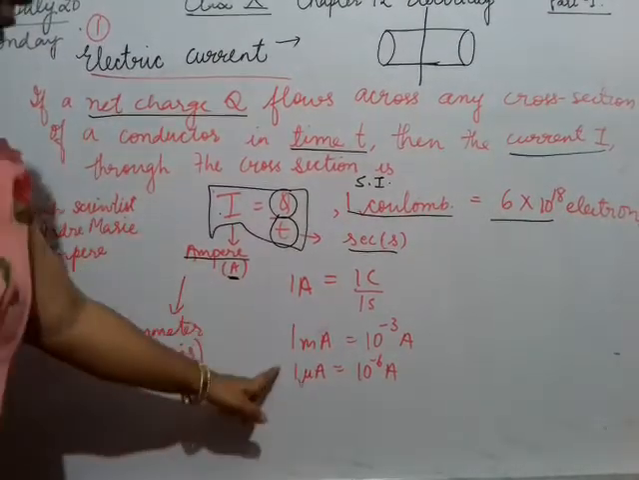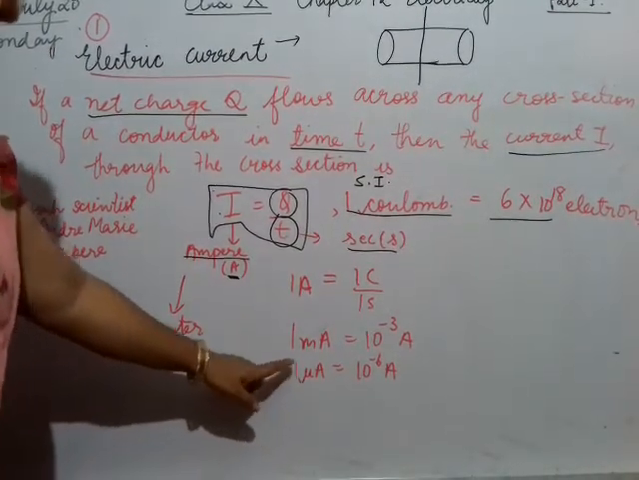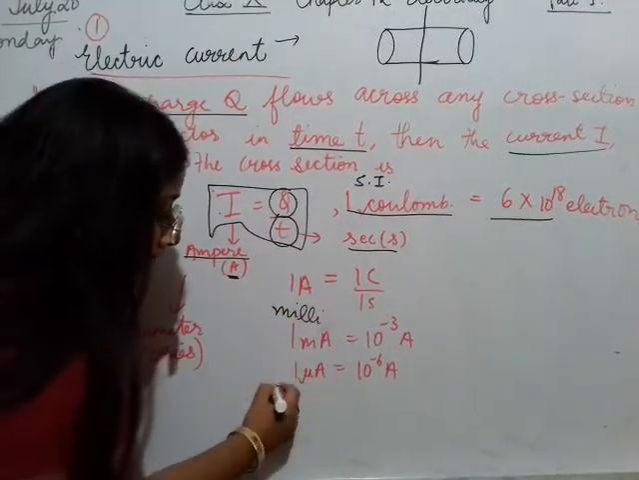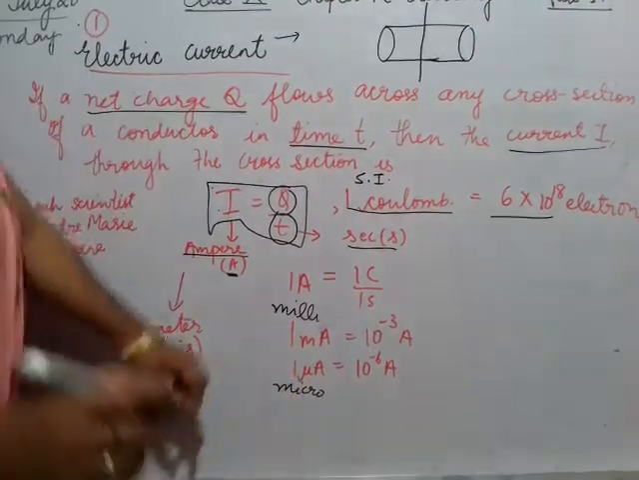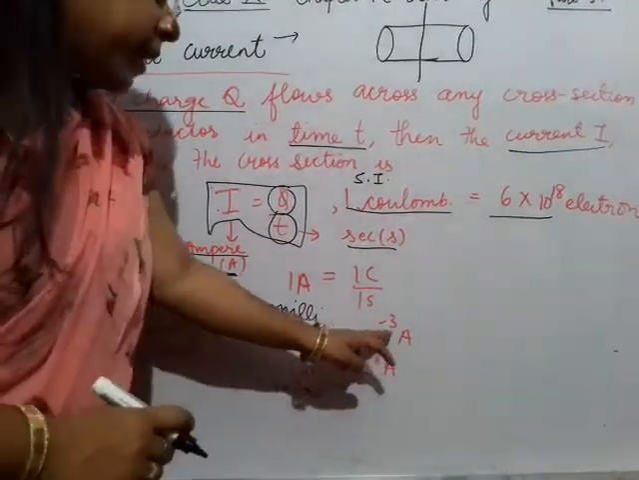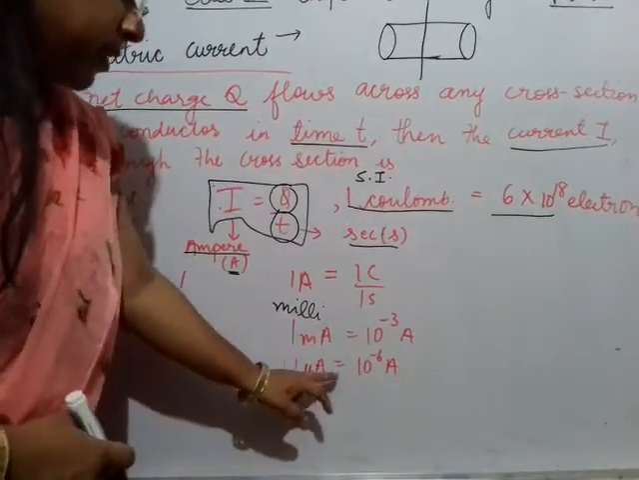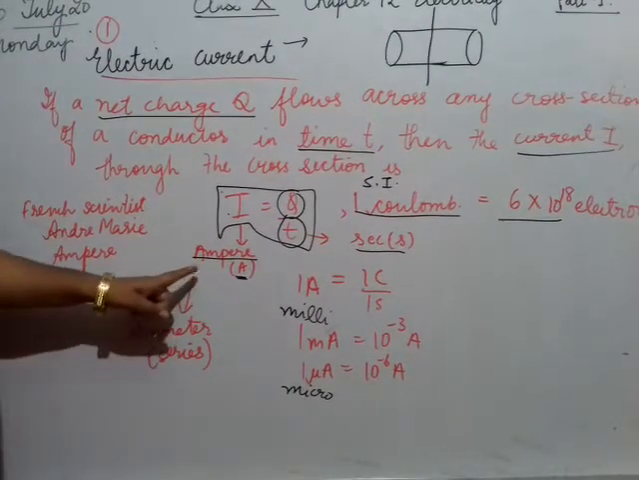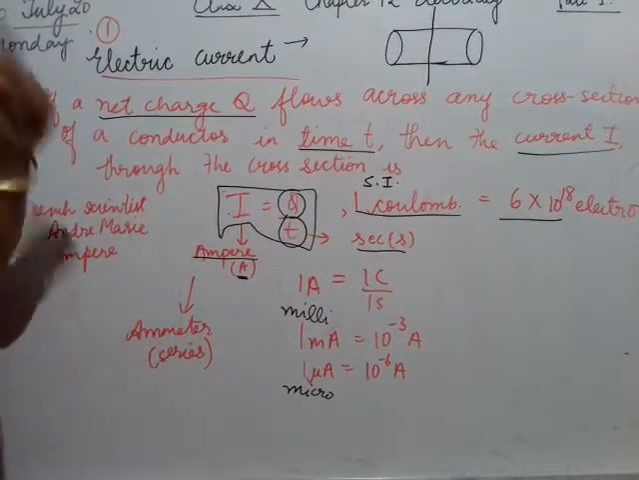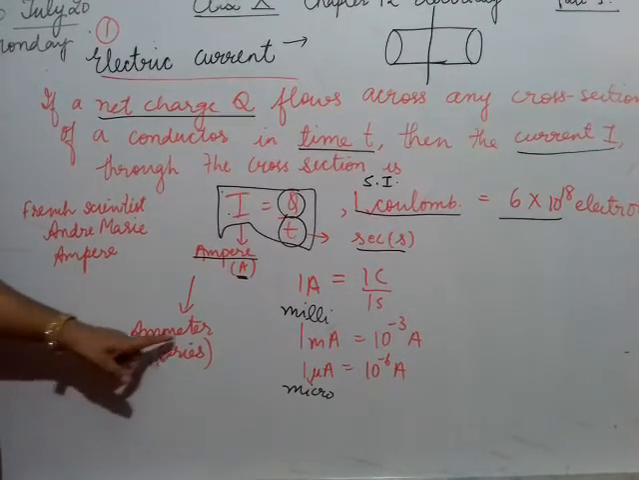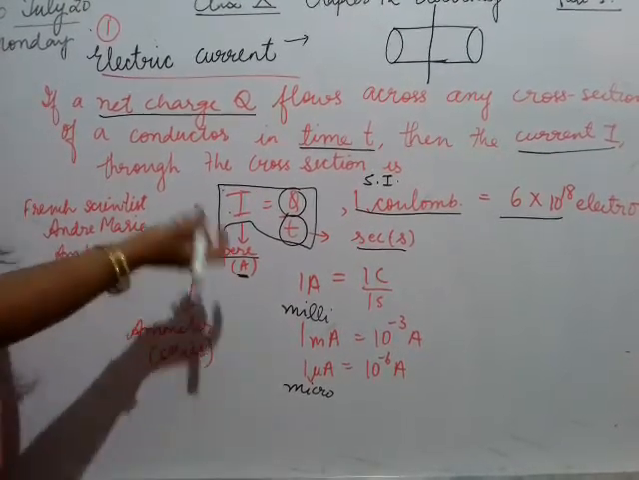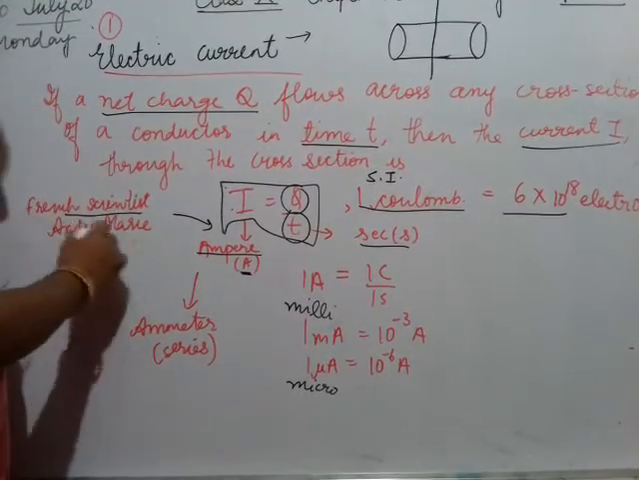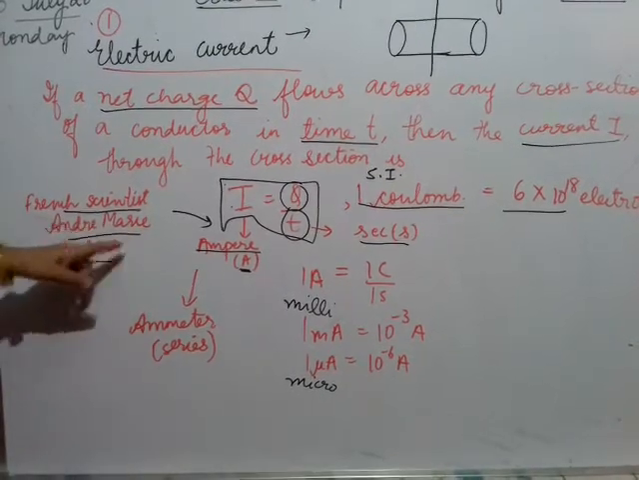Next we have smaller units of ampere also. This is known as milliampere, and this is known as microampere. So 1 milliampere is equal to 10 raised to the power minus 3 amperes, and 1 microampere is equal to 10 raised to the power minus 6 amperes. Now, to measure current in any electrical circuit, we use a meter. Also, the unit of current, ampere, is named after the French scientist André-Marie Ampère.